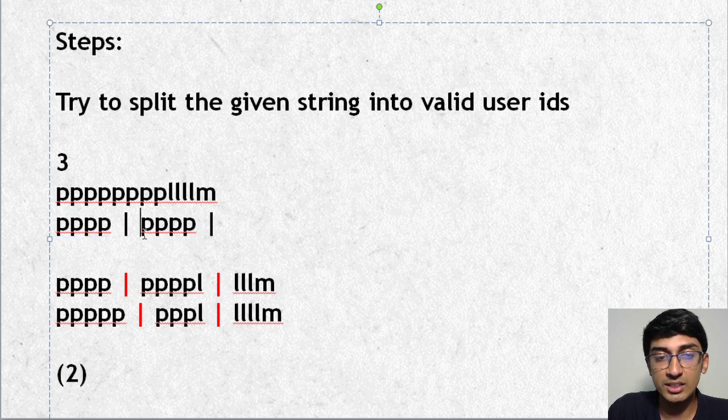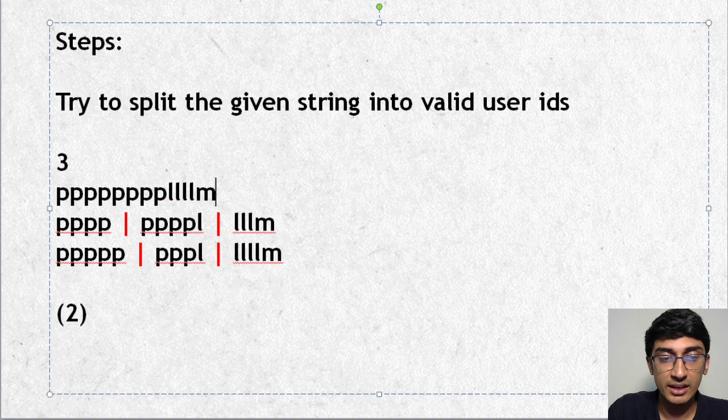means if you will check, is this valid? The way you'll check if it's valid is 4 characters. Does it start or end with a vowel? If not, it's valid. And also, it should not have occurred before. Now, in this case, it's occurred, so hence it becomes invalid. So then you will add an L over here, and then you will get here as LLLM, right? LLLM over here. Sorry for that. LLLM over here. That's how we'll solve this one.